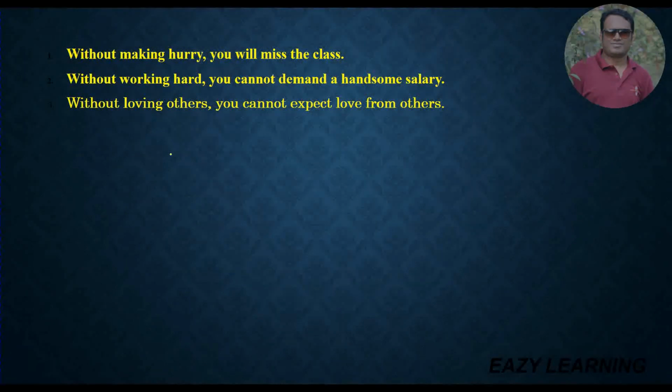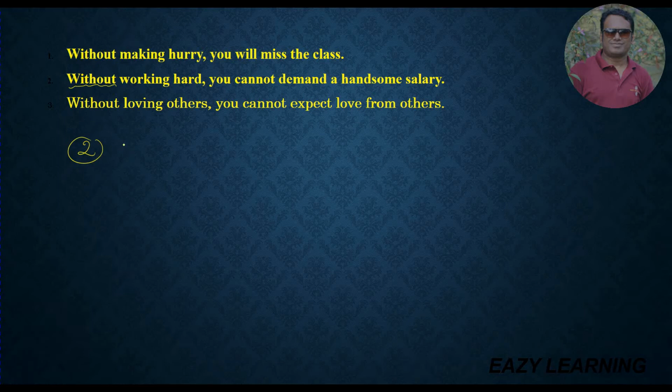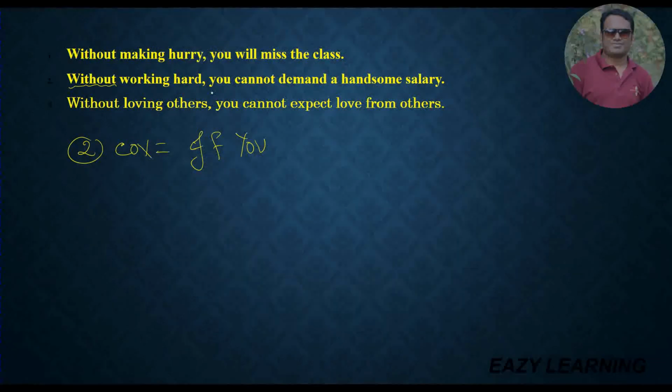To write number 2 as a complex sentence, at first I have to write "if," then the subject "you." From where will I get "you"? From the second sentence. If you don't find the subject in the first part, you have to follow the second sentence. From the second sentence I have collected the subject, "if you."